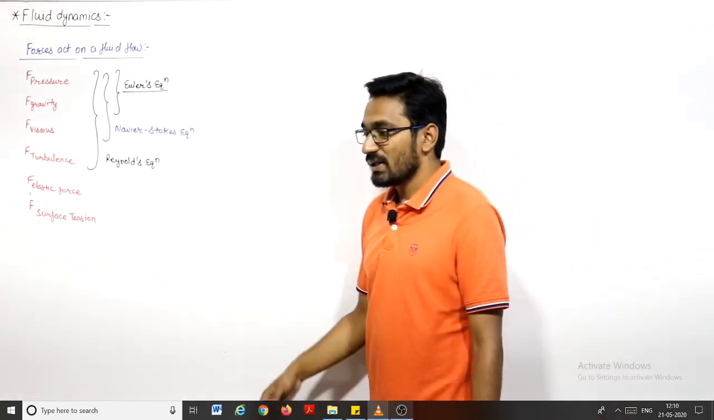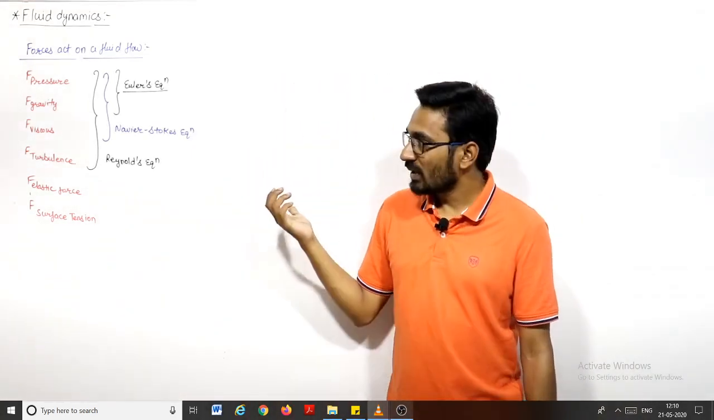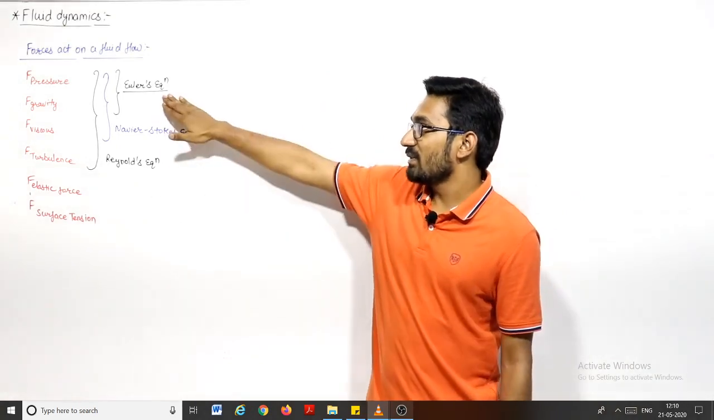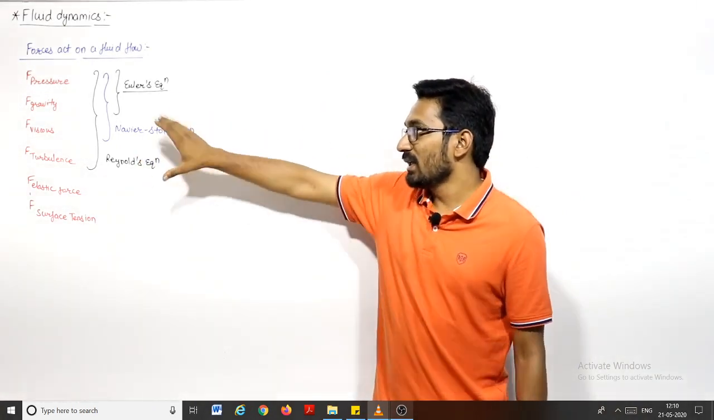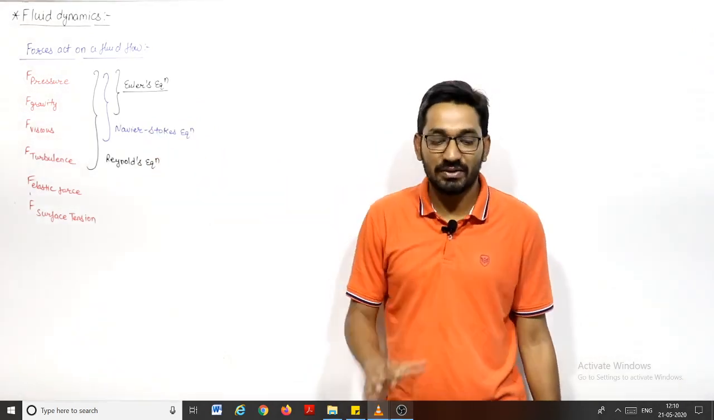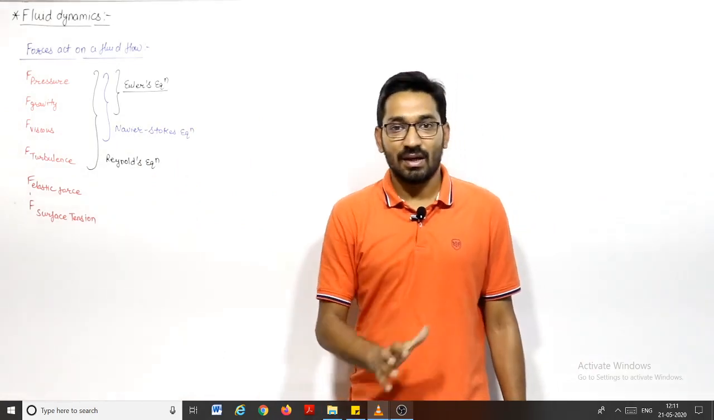That is, the rate of change of momentum in a particular direction will be equal to the net force acting on that fluid element, right? So as per our syllabus, we will only discuss the Euler's equation. The rest is not in your syllabus. Just for your understanding, I write here that we have Navier-Stokes equation and Reynolds equation. Now let us start with the Euler's equation. What will this Euler equation say?